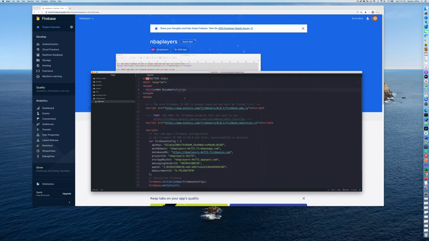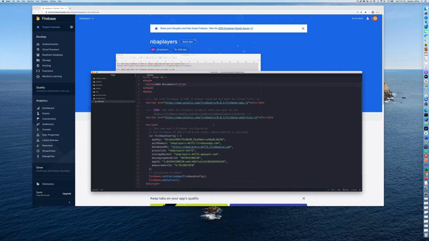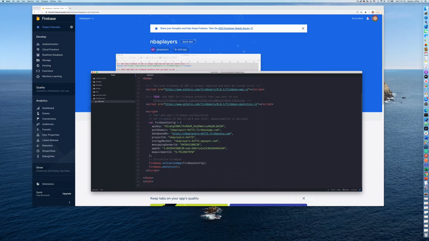Anyways, we have our script that we're calling with our Firebase. We have our script calling within our configuration, project ID, our app ID. Typically, I don't care if you see this, but typically your API key, you don't want to display that. So for example, if you're pushing this up to GitHub, you want to erase that API key and put something else in. But this is just a demonstration, so I personally don't care if you see what my information is. Okay, so that's the first step of it.